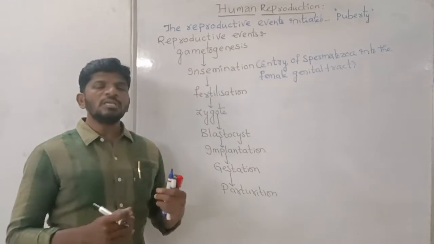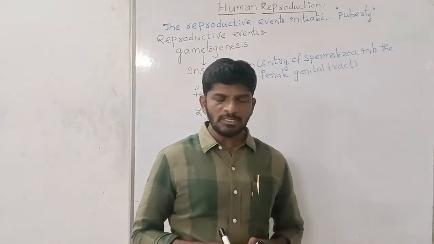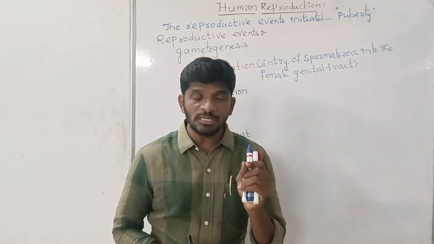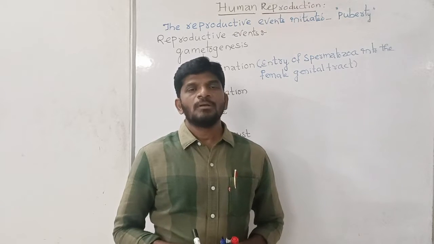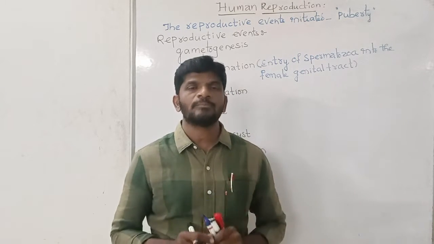Gametogenesis. There is a little bit of difference between the male gametogenesis and the female gametogenesis. The female gametogenesis is initiated at the embryonic developmental stage itself, but the male gametogenesis is initiated only at the puberty.